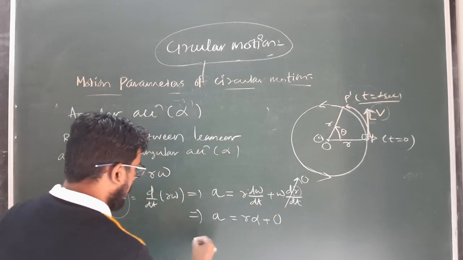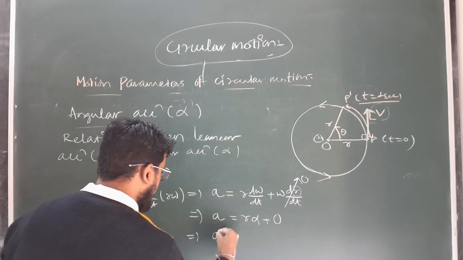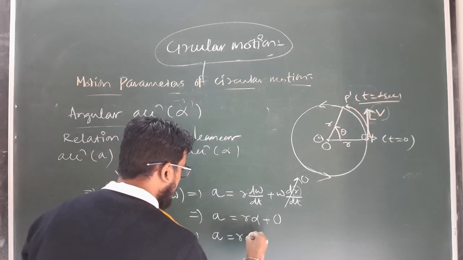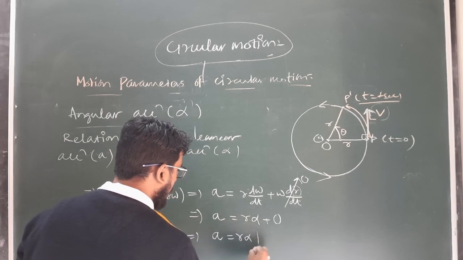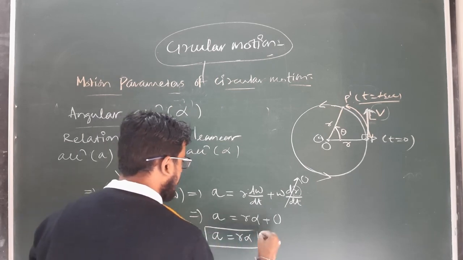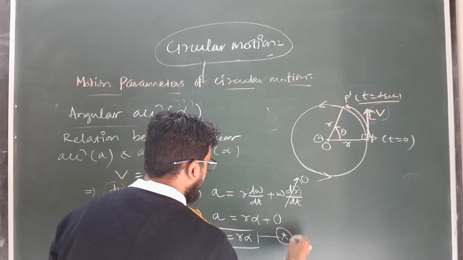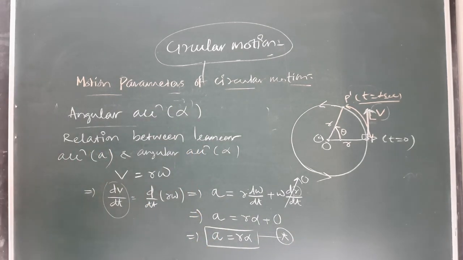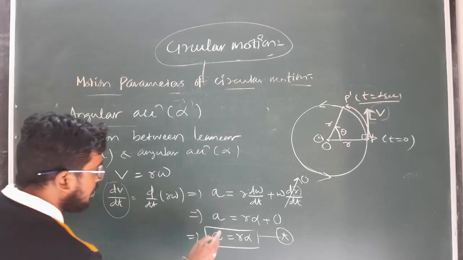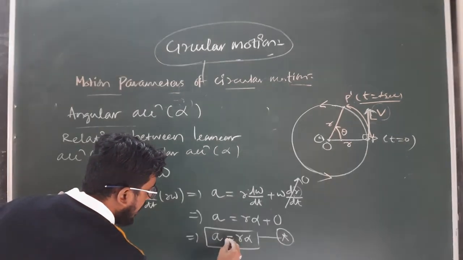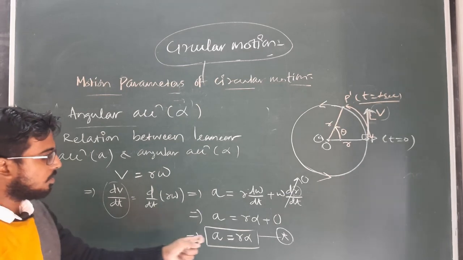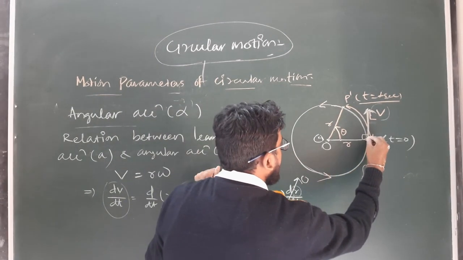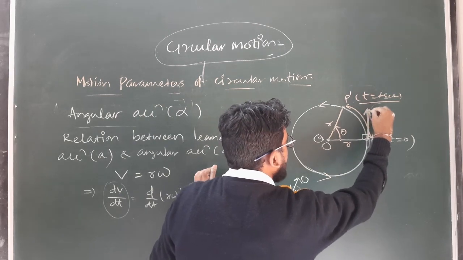So from this we get the relation between linear acceleration a, the magnitude of the radial vector and the magnitude of angular acceleration alpha. So a can be defined as r alpha. You have to remember this relation. In this particular case, this acceleration is not the total acceleration. This is the acceleration along the direction of linear velocity. Clear?